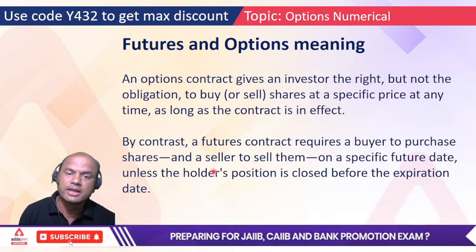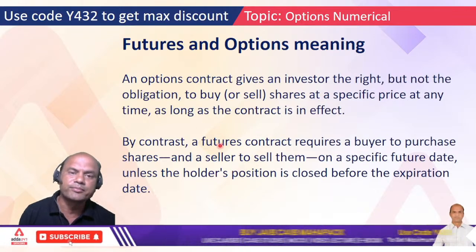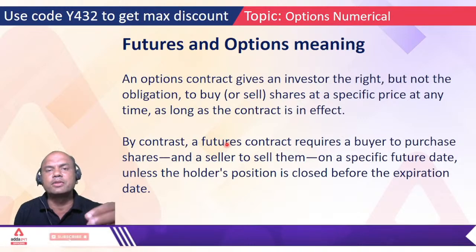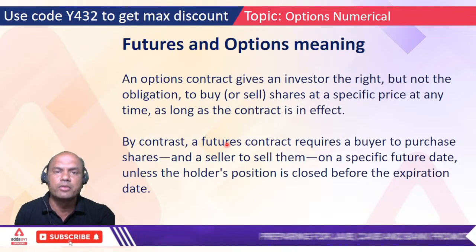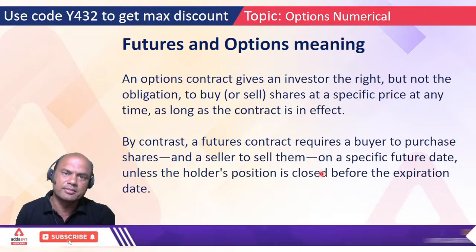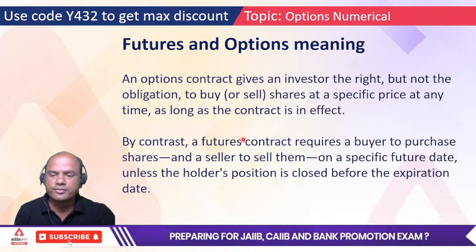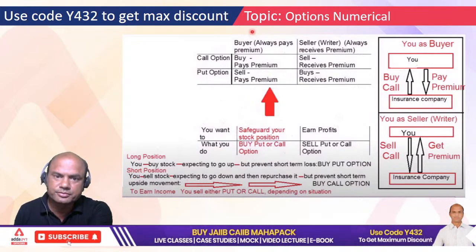Means, take the same example of plot. I tell you I'll buy that plot after 3 months by paying 90,000. But beforehand, in 1 month only, I get the amount. So I'll pay you 90,000 and close the contract. Same thing happens in this futures contract also. Got this point? You'll understand this better from this example.